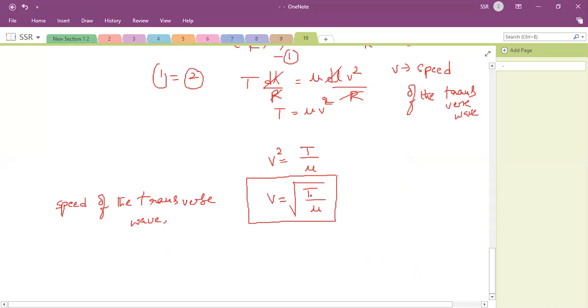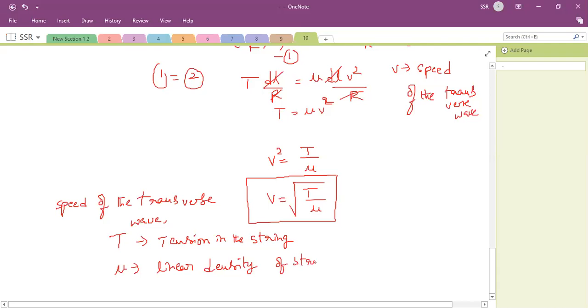So here what is T? Tension in the string. What is mu? Mu is the linear density of the string or wire.